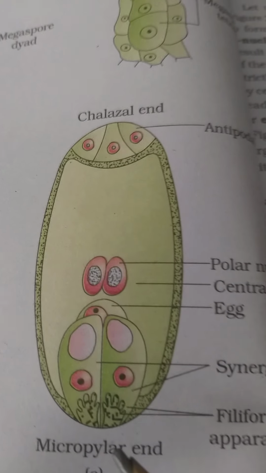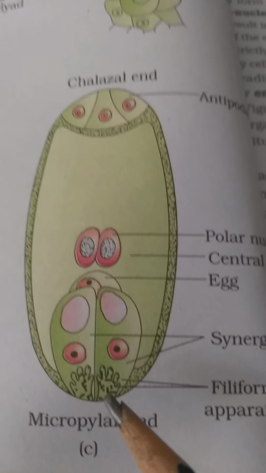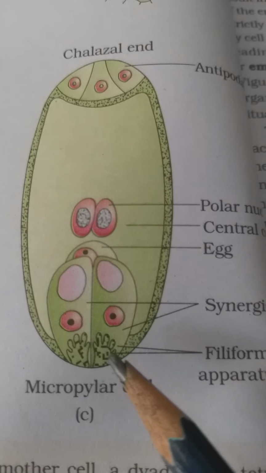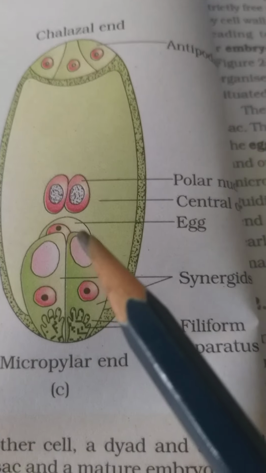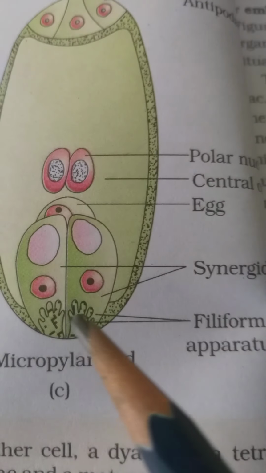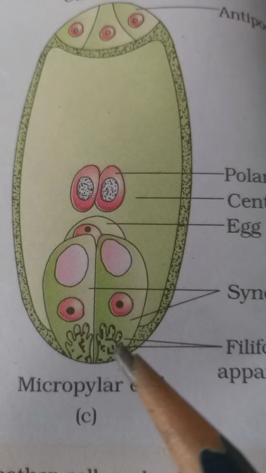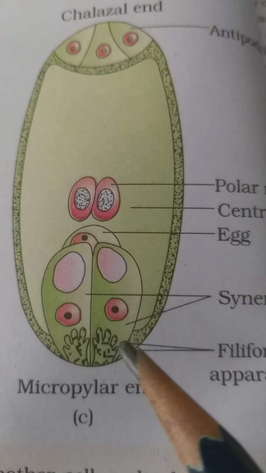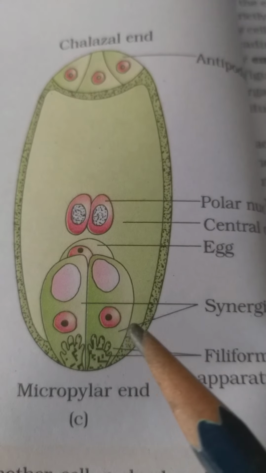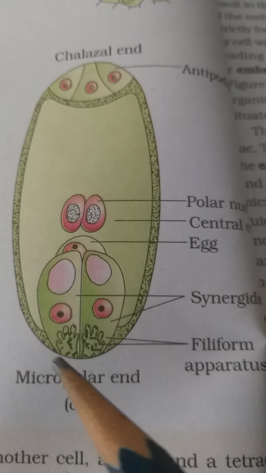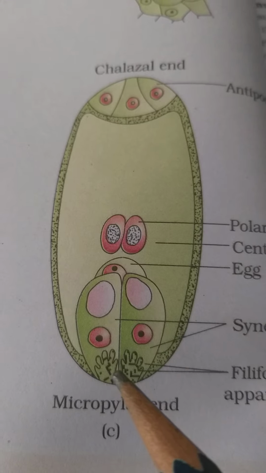Filiform apparatus help in the penetration of the pollen tube into the embryo sac for fertilizing the egg cell. They guide the pollen tube's entry into the embryo sac.